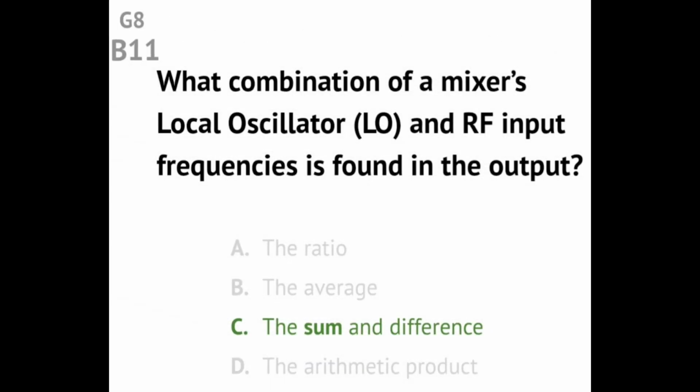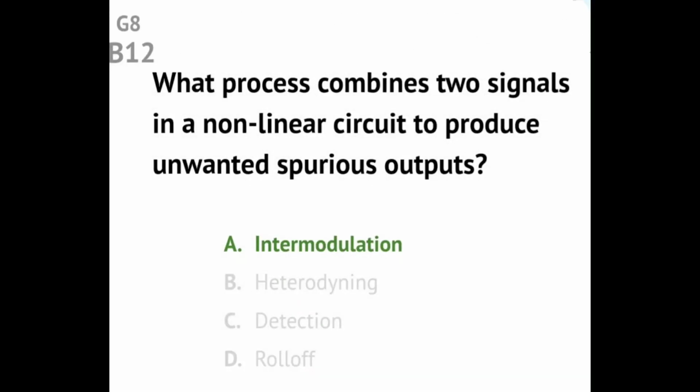Question G8B11 What combination of a mixer's local oscillator, LO, and RF input frequencies is found in the output? Answer: the sum and difference. Question G8B12 What process combines two signals in a non-linear circuit to produce unwanted spurious outputs?